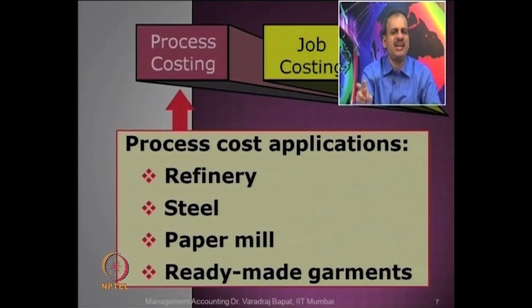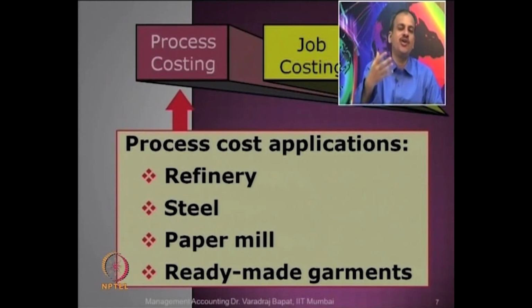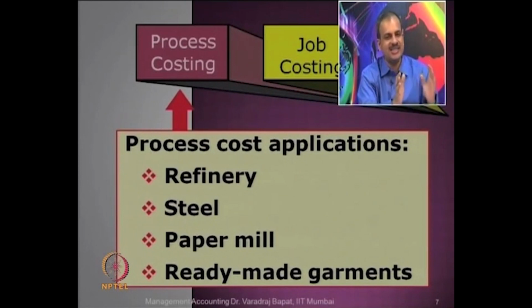It is specifically identifiable. Can you identify it in case of paper? Is this paper being specially made for me? No, paper is being made on a large scale. I have some choices available. I can choose the paper which is more suitable to me and I buy. But it is not being made specially for my requirements. Of course, in case of security printing or currency printing, it is different.